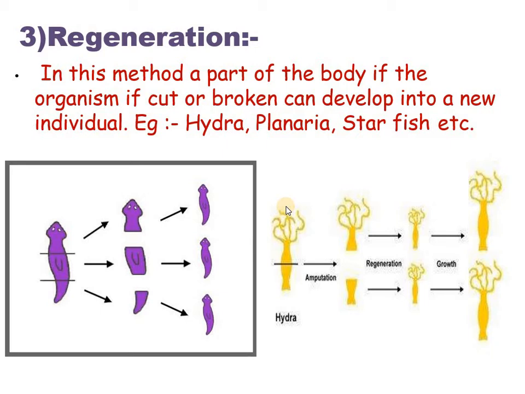Regeneration was first discovered by Tremblay in case of Hydra in the year 1740. It is helpful in multiplication of some animals like Hydra and Planaria if they are broken or cut into small pieces. Each piece grows the missing parts and forms the complete organism once again.